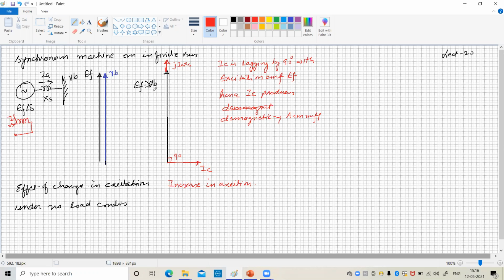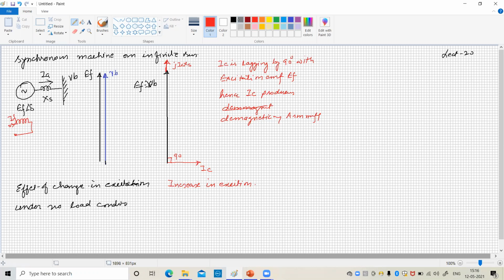So the synchronizing or circulating current again brings the synchronous machine EMF equal to the bus voltage. Now this is the increase in excitation.